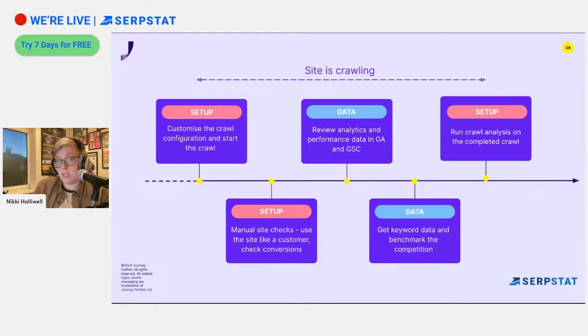I then look at the data, I look at the analytics, whatever tool we're using, whether it's GA4 or Adobe Analytics or something else, and then also look at Google Search Console. And I'm gathering all of this performance data. And then look at the keywords and benchmark the competition. Hopefully by now, as we've done all this, depending on the size of the website, of course, my site crawl might have finished. So what I can do then is run the crawl analysis.